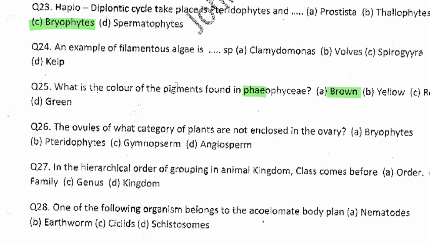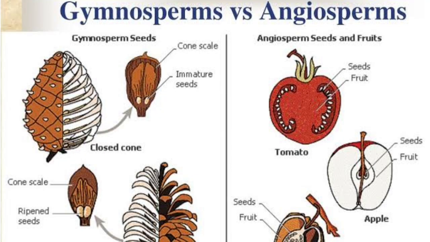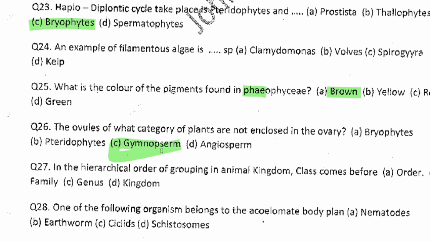Now the next question, question number 26. The ovules of what category of plants are not enclosed in the ovary? The answer is gymnosperm. Gymnosperms have naked seeds, and angiosperms have enclosed seeds. And you know that it is the ovary and the ovule that determine the position of the seed and fruits.